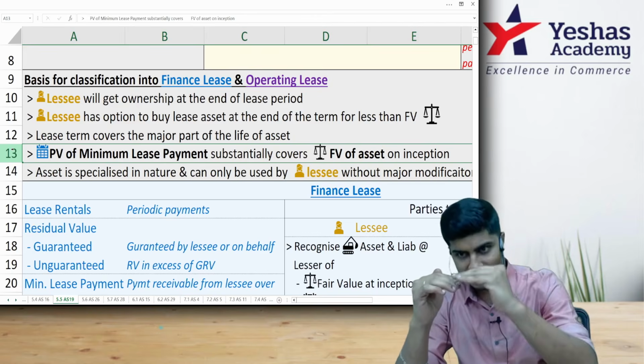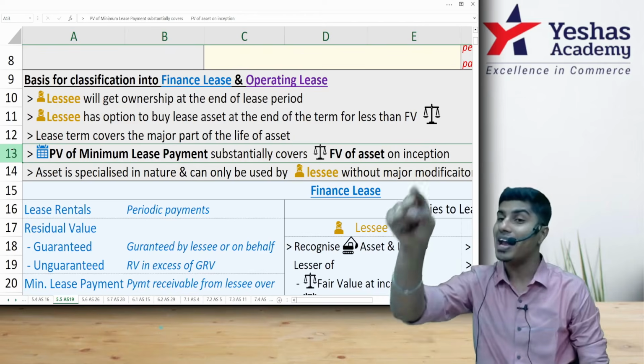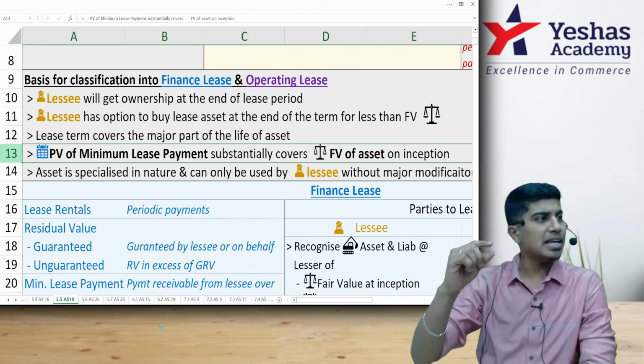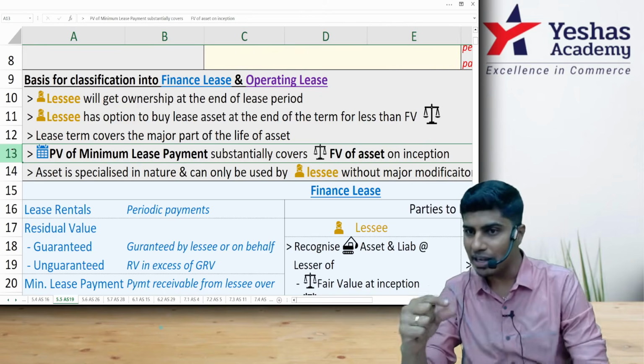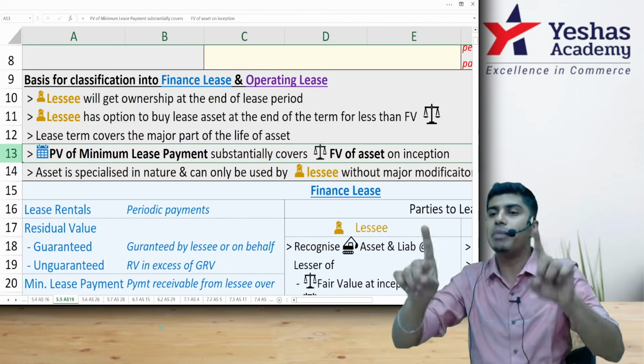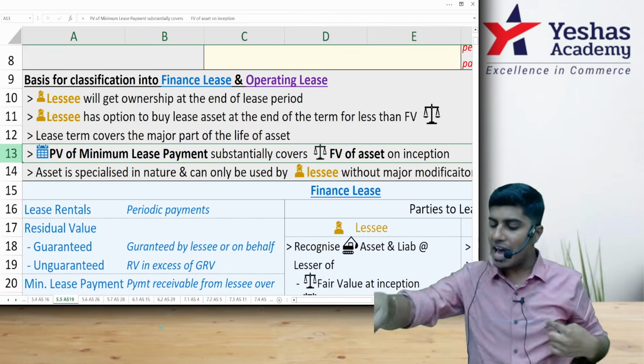So lease rentals plus residual value guaranteed by lessee. Putting it together will form the minimum lease payment to be made by lessee to lessor as per the lease agreement.